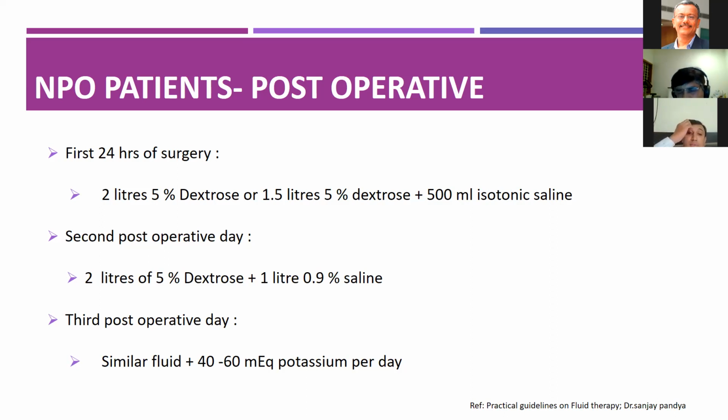But the problem is there is no hormone that is actually trying to save potassium. All the hormones are actually trying to get rid of potassium. So you will have to start giving potassium from day 0. That is my contention. Because if you look at the renin, angiotensin, aldosterone axis, all of them will conserve sodium at the cost of potassium. Same with ADH.